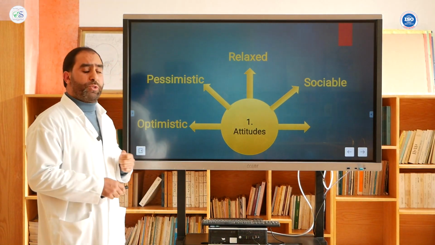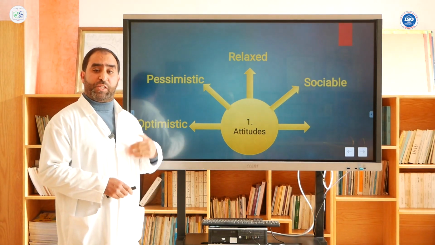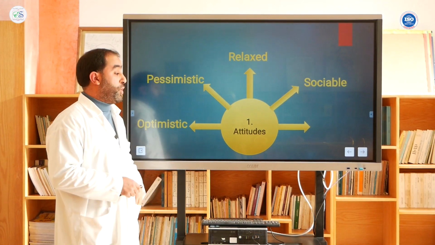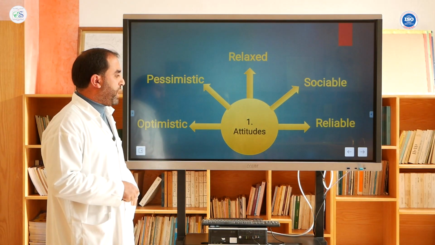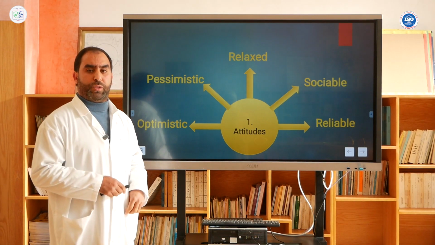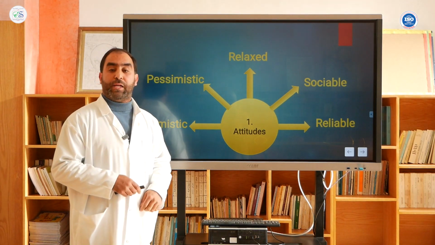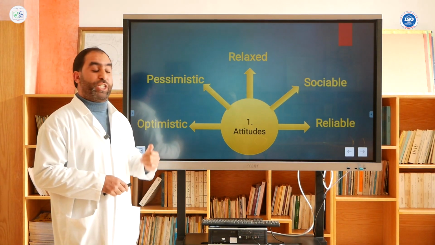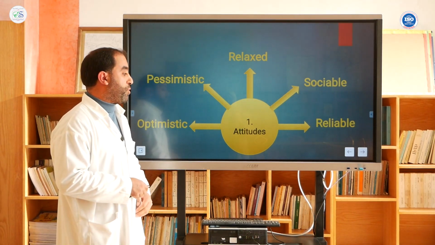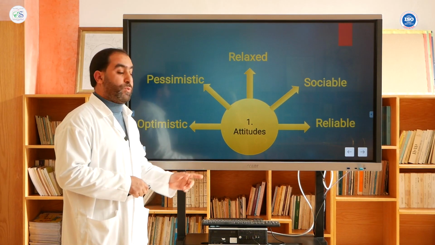So when you want to describe someone who likes meeting or spending time with other people, we could say sociable. They're sociable. Then we've got reliable. This word is used to describe someone who can be trusted. So the one who can be trusted, we could describe him as reliable.